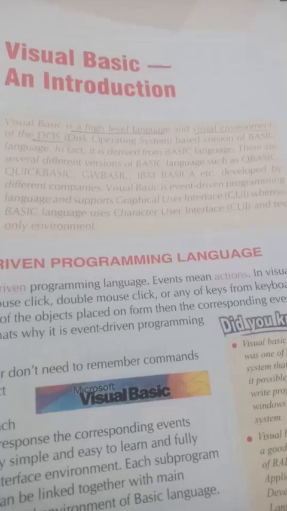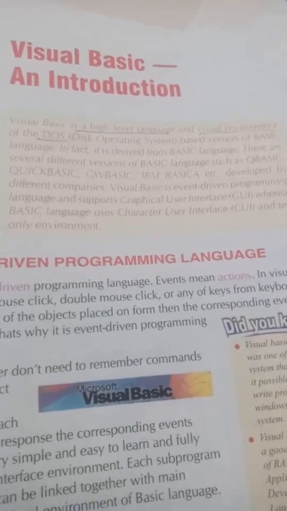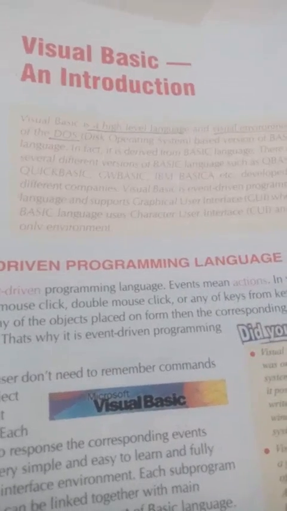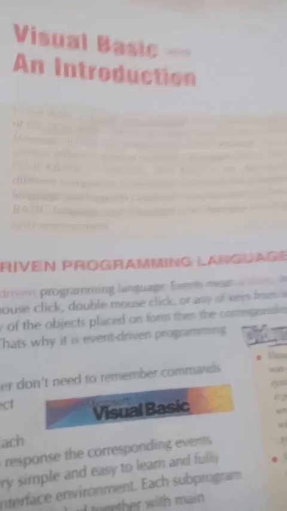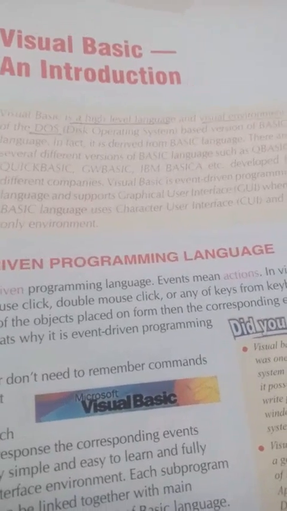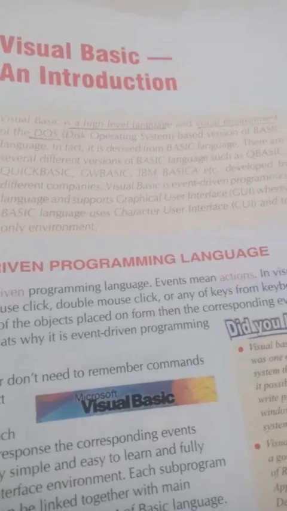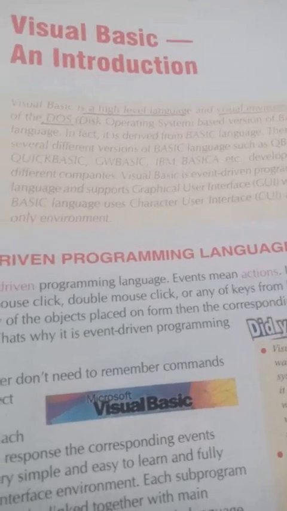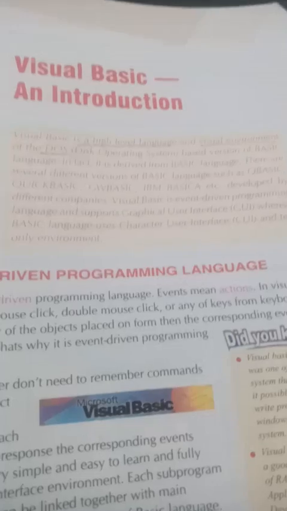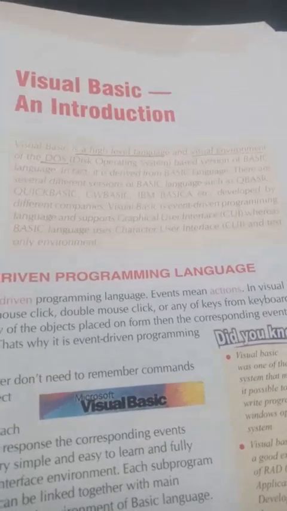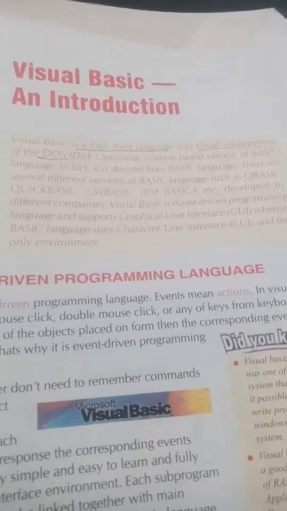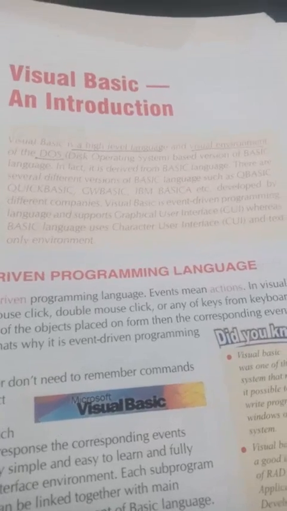So what is the high level language? When we talk about programming language, programming language is two types: low level language and high level language. If we talk about low level language, users cannot understand it easily. In low level language we have two categories: machine level language and assembly language. Machine level language is a formation of 0 and 1, which is binary coding.